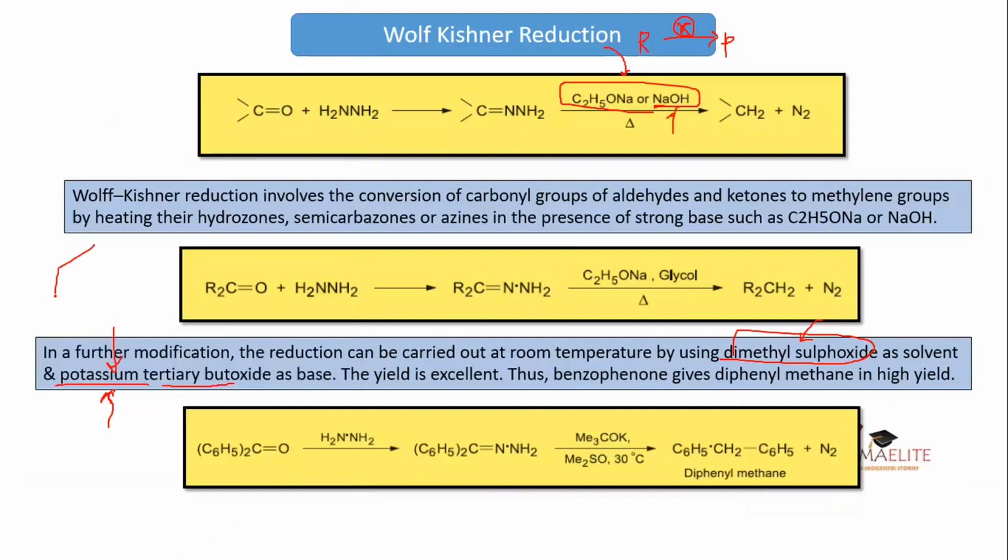Camphor is something like this, a cyclic system which has got this double bond O, and then there is something in the ring as well. What would happen to this double bond O?